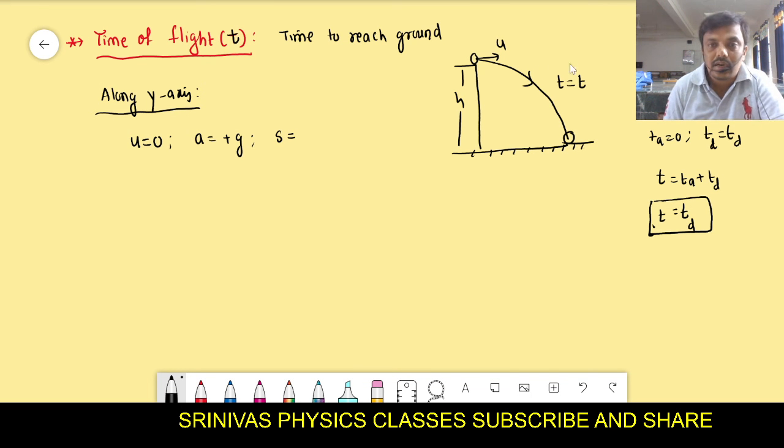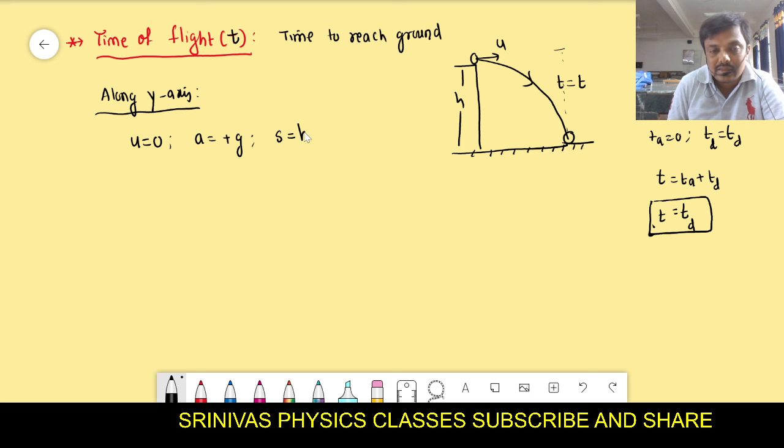You see, we want the time to reach the ground. For the ground, how much displacement it takes, that we want. Along the y-axis, it is reaching the ground. You don't take the displacement like this, that is the total displacement. I want only the y-axis displacement. You should follow the cursor. Along the y-axis, how much down it came? This much down it came along the y-axis. That is equal to the height of the tower.